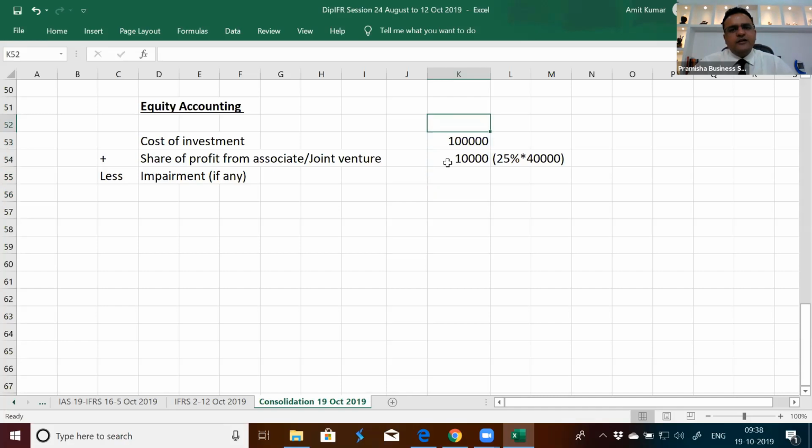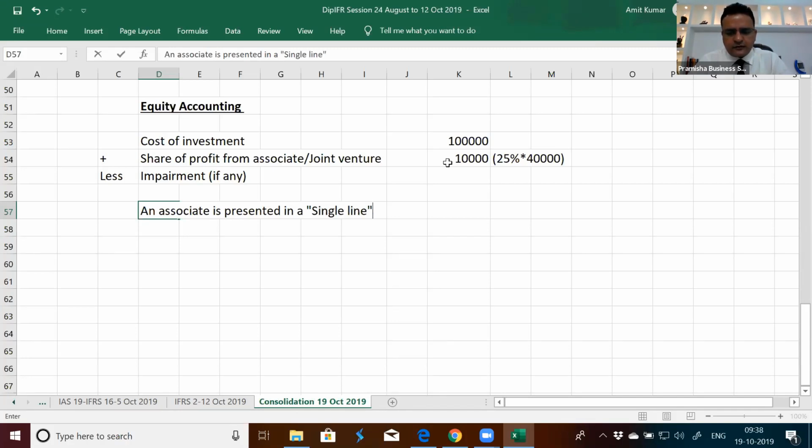Equity accounting for an associate is simple: if there is an investment of more than 20% and less than 50%, it is considered your associate, and you need to show it in a single line item. So an associate is presented in a single line in the balance sheet and P&L.